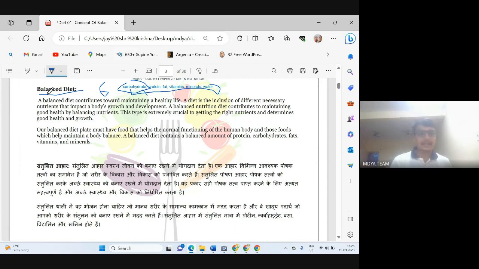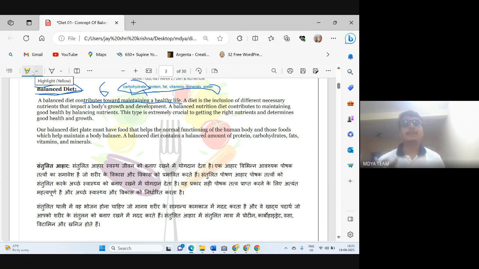So balanced diet, as is very clear from the name itself, is that diet in which all the nutrients are present in balanced proportion. It shouldn't be lower than our requirement and it shouldn't be higher than our requirement. So balanced diet contributes towards maintaining a healthy life. If we are not having all the required nutrients, then what happens?